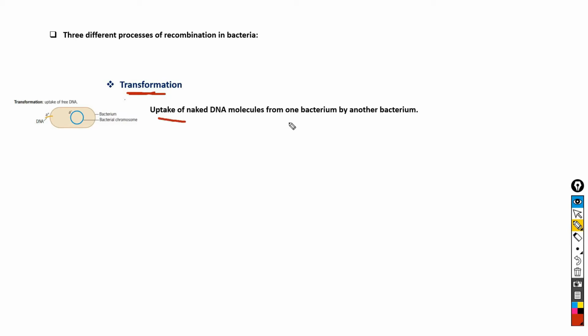Transformation is the uptake of naked DNA molecules from one bacterium by another bacterium. It means if recombination in bacteria occurs by uptake of naked DNA molecules from one bacterium by another, then this process is known as transformation. The bacterium which donates the DNA molecule is known as the donor cell, and the bacterium which receives the DNA molecule is known as the recipient cell.